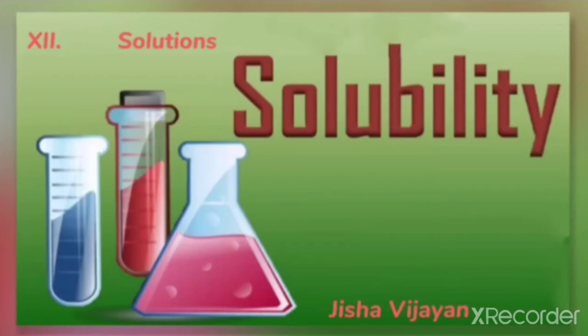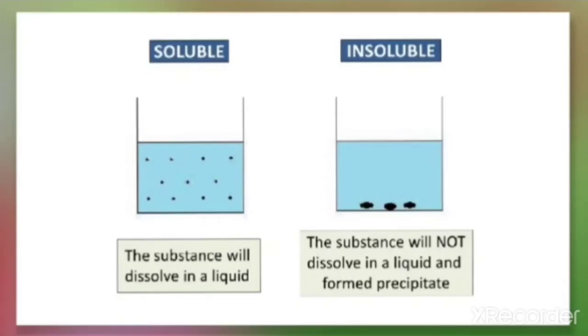Hello students. In this video we are going to discuss solubility. As we know, the substance which gets dissolved in the liquid is called a soluble substance. And the substance which does not get dissolved in water or any liquid is called insoluble. The most common example is that salt gets dissolved in water, that is, salt is soluble, but sand, which is insoluble in water, is an example of an insoluble substance.